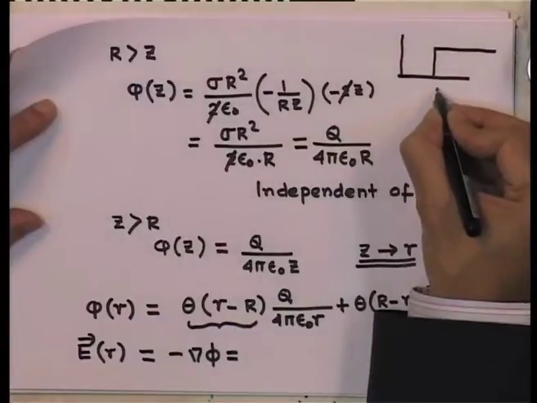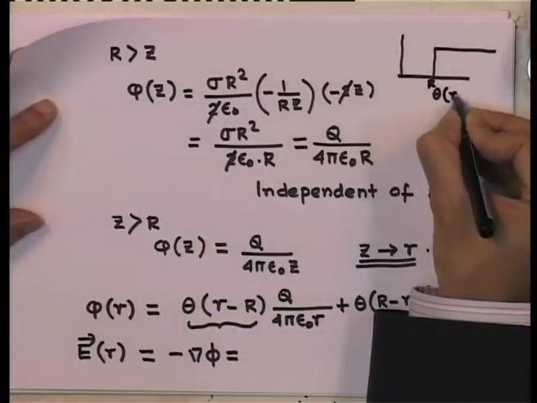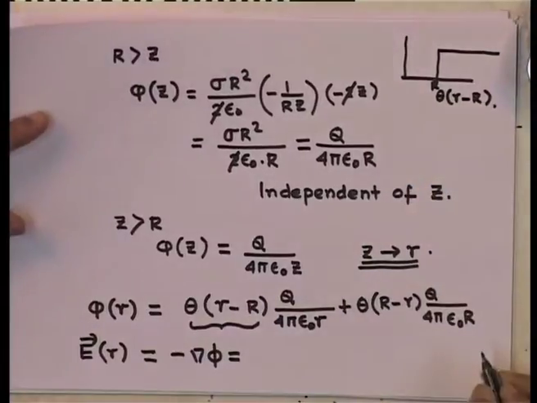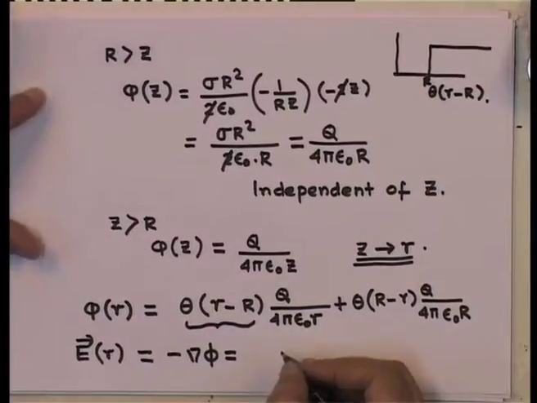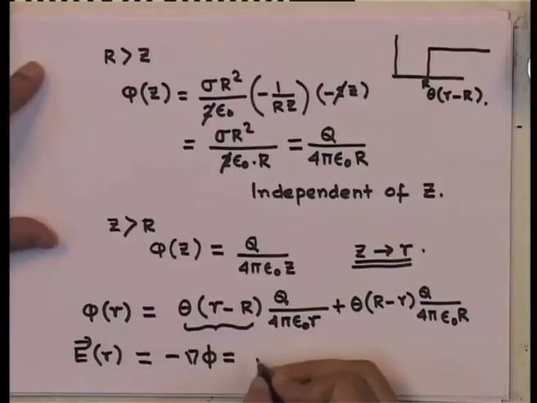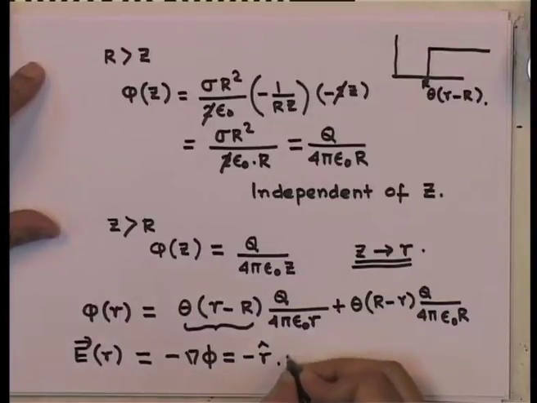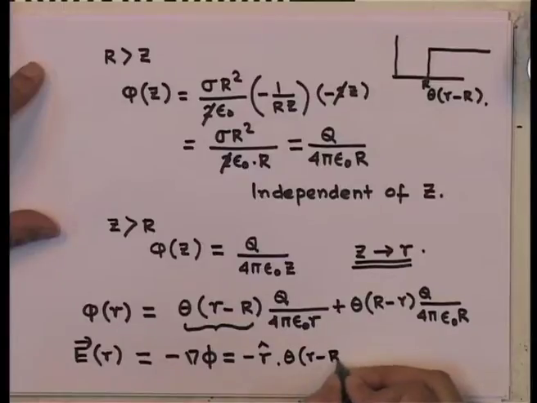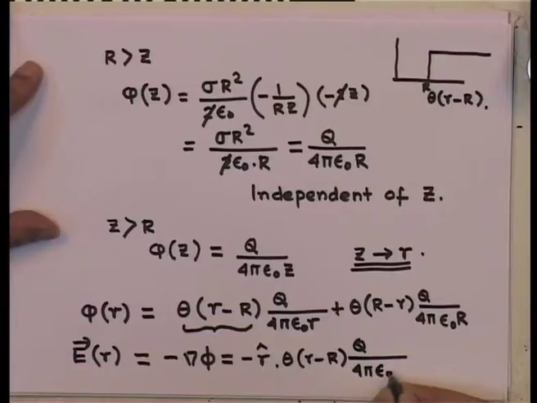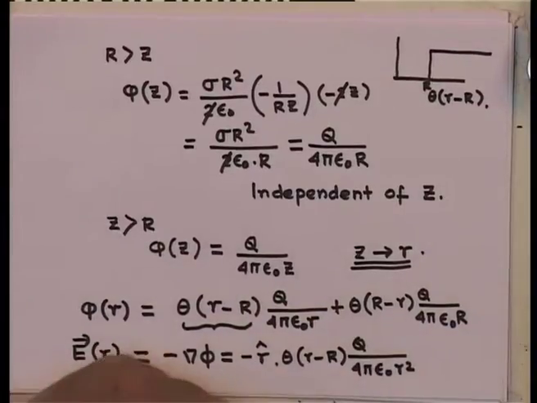So, this point is capital R, this is theta of r minus R. So, the field is obviously along the radial direction times theta of r minus R, q divided by 4 pi epsilon 0 r square, which implies that for points outside the sphere, it would seem like all the charges are concentrated at the center of the sphere.